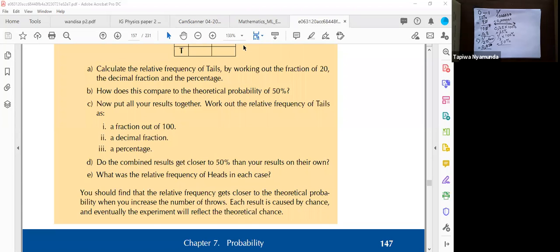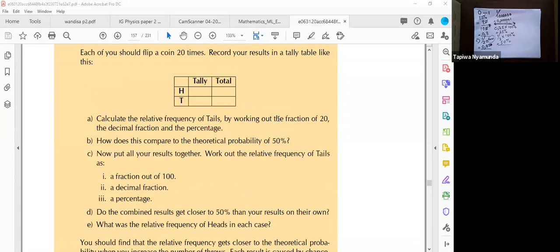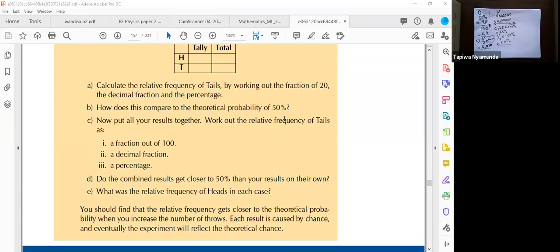Yes, you can do that. Please do. If you manage to do the experiment, please tell me the results that you got. That will be really interesting. Please tell me if you manage to toss the coin 20 times. It's okay if you don't have coins. We just proceed, and we'll get the full picture as we proceed.